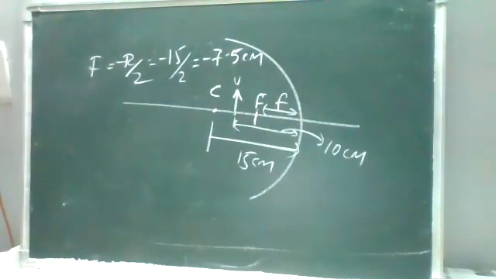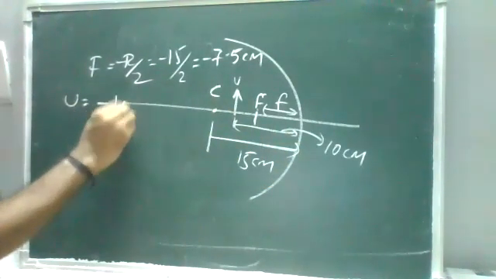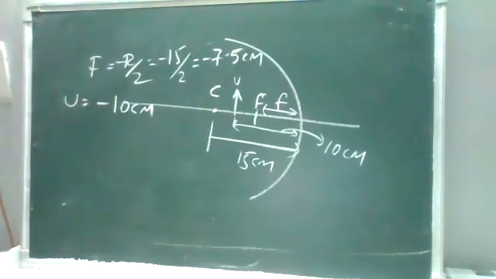We got the focus. Now we need to find the distance V for the image. Object distance u is minus 10 because of the sign conventions.